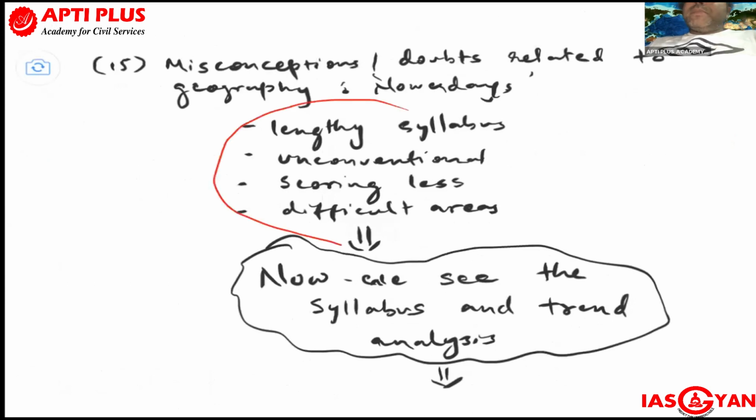People get selected in every subject. More than 3,000 aspirants appear every year in this subject. Why? Because it has some relevance, because the syllabus can be covered. It is not unconventional, and as I said, it is highly scoring. Mapping is such an area where one can score good marks. You anyway study that easily in GS.